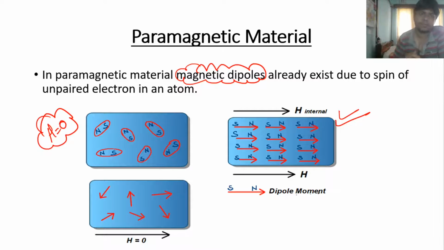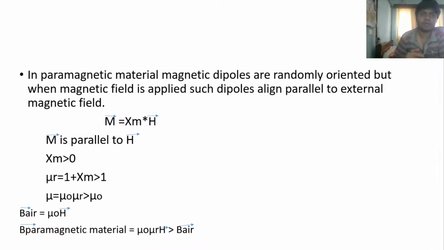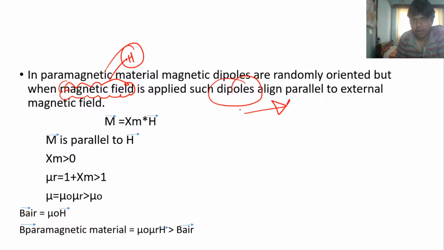Is it clear? So the important point about paramagnetic materials is that the magnetic dipoles are randomly oriented, but when a magnetic field is applied, such dipoles are aligned parallel to the external magnetic field.